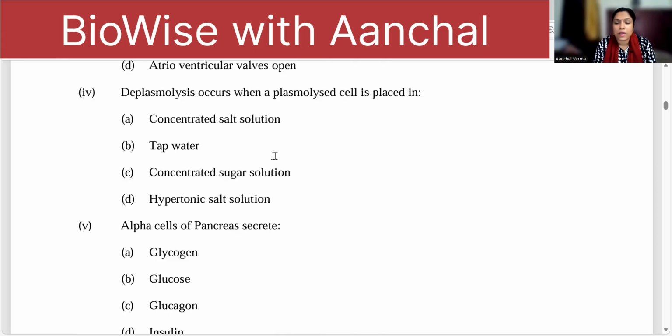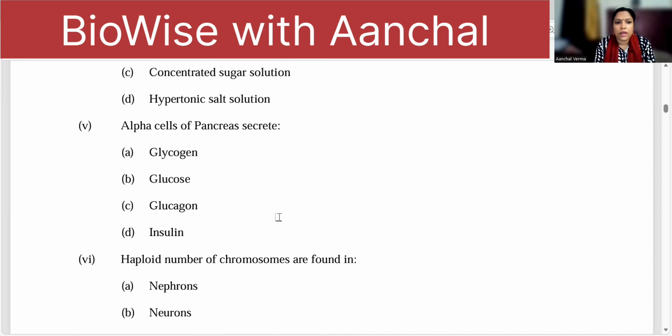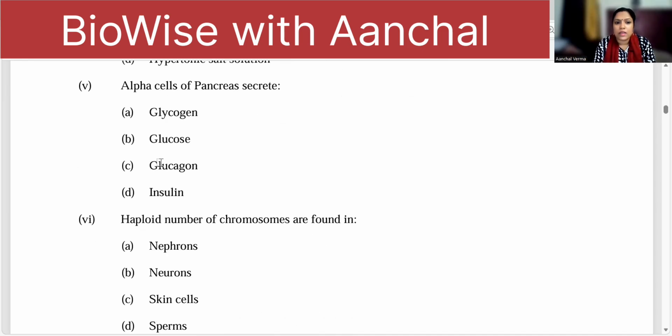Deplasmolysis occurs when a plasmolyzed cell is placed in. Deplasmolysis means water must enter into the plasmolyzed cell. That is endosmosis, which will happen when the cell is placed in hypotonic solution. Concentrated salt solution and concentrated sugar solution are all hypertonic. Tap water is a hypotonic solution. Next one, alpha cells of pancreas secrete glucagon.